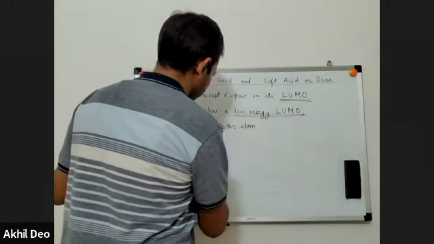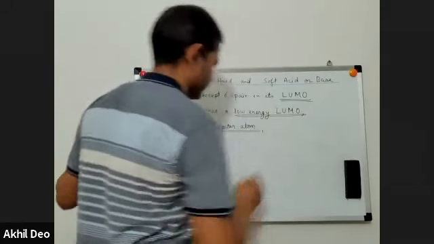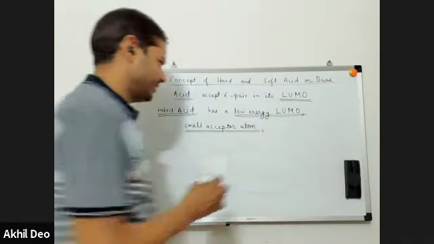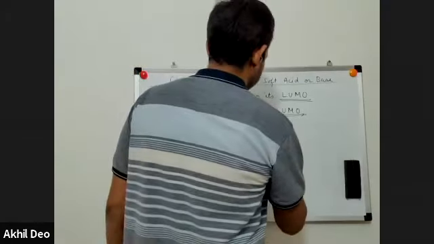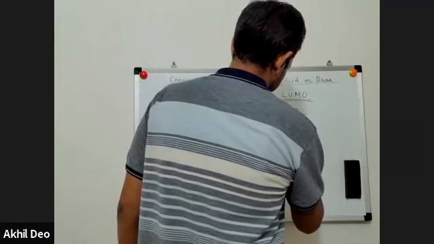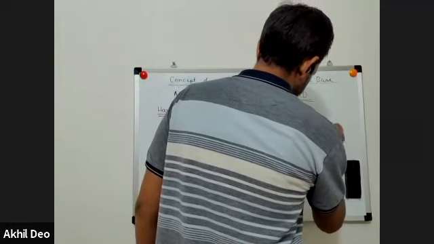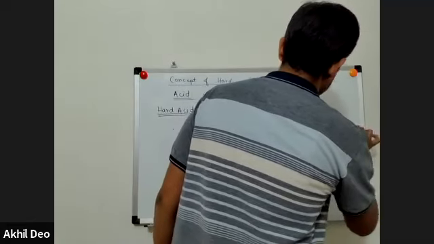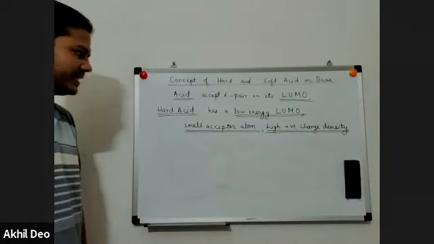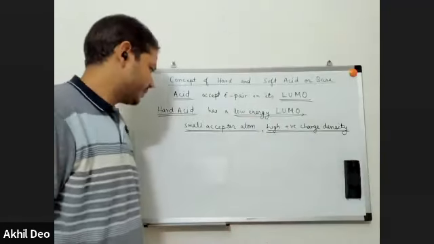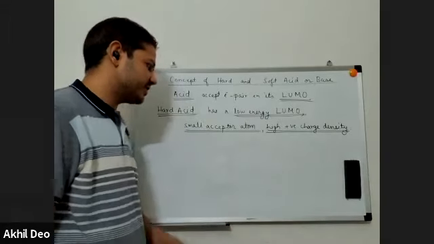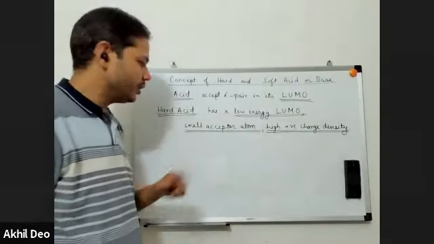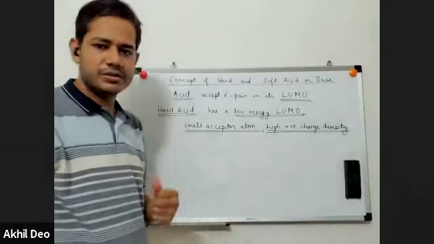If the acceptor atom is small, acids generally have positive charges. They are electron deficient species. They will have positive charges. We'll say that positive charge density is high. We relate hard acid to one having high positive charge density. So hard acid has a low energy LUMO. It has a small acceptor atom or high positive charge density. Normally, it is easier to compare the positive charge density or the size of the acceptor atom. We'll be using these two factors to compare hardness or softness of acids.